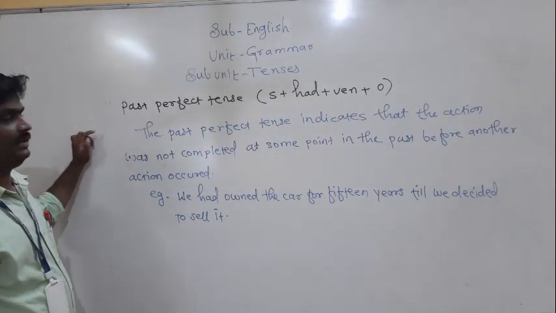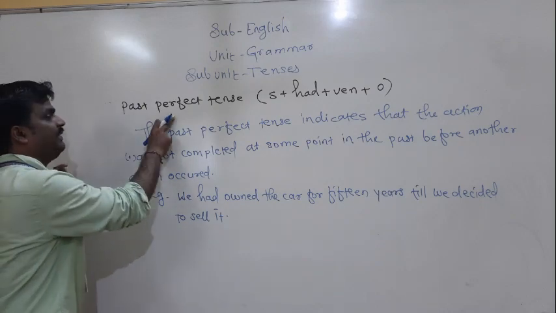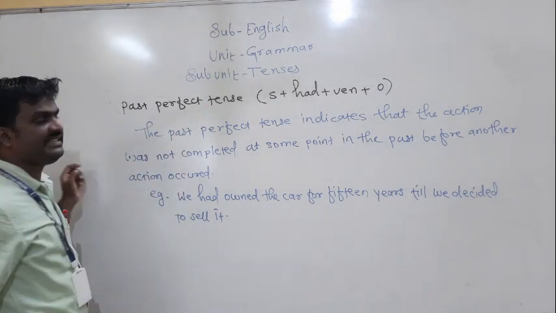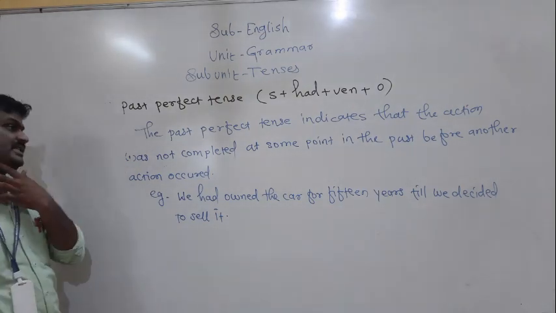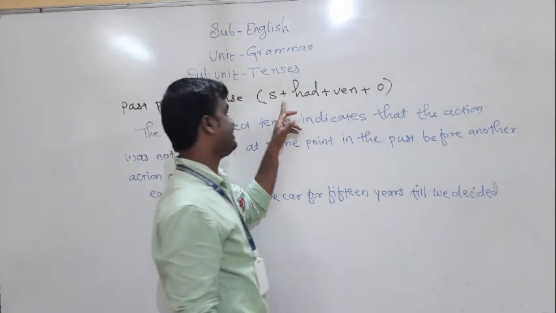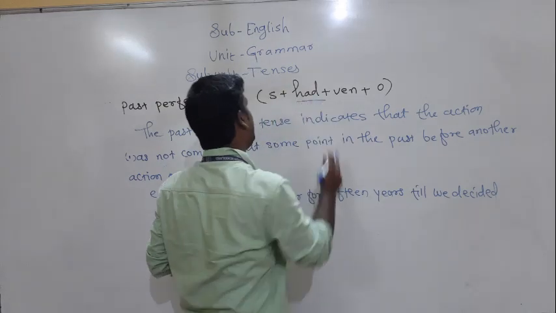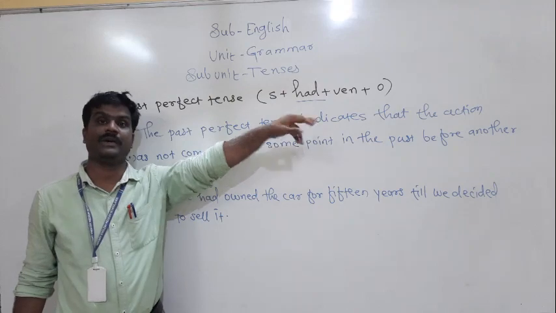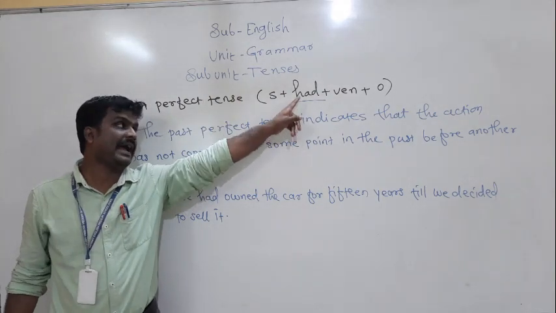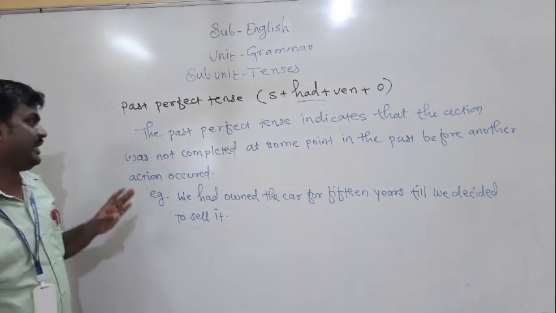Now, friends, we discuss past perfect tense, the next form of the tense. What is the structure of that tense? In present perfect tense we use have. Instead of have, we have to use had here. The remaining structure you can write as it is.